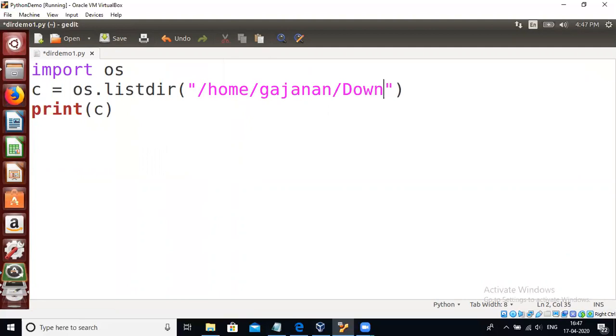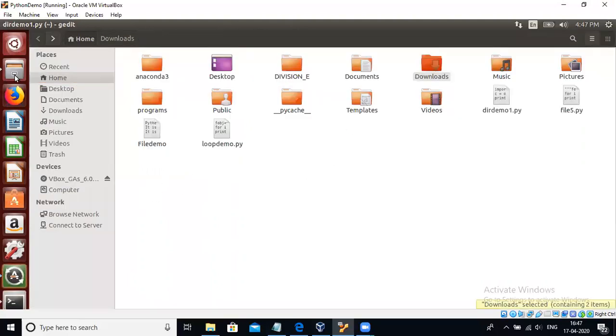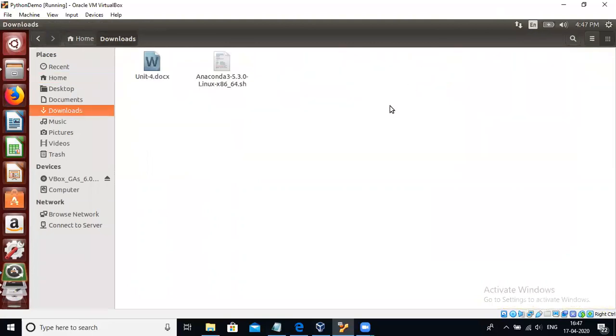And remember always, names are case sensitive, right? Now what we will get is the list of all the subfolders and the files which are present in the downloads directory. Now I save this program. Before that, you can see the downloads folder has only two files, not any subfolder.